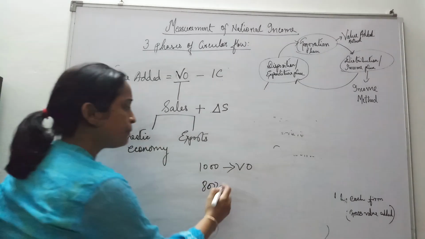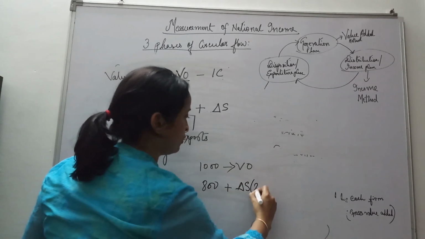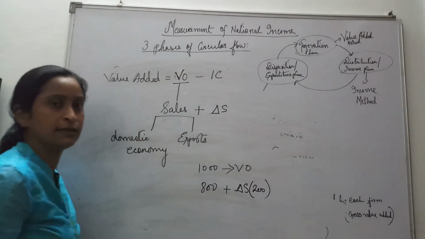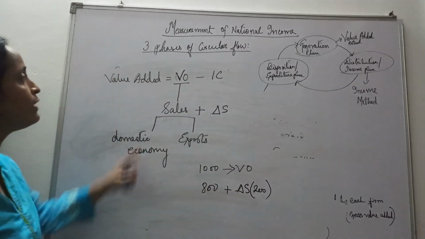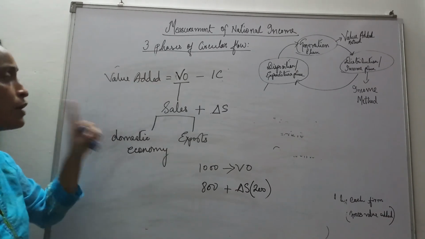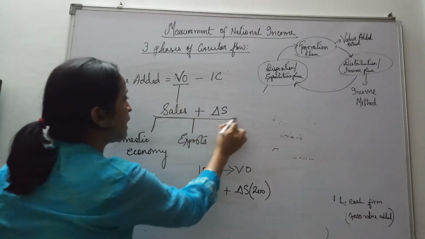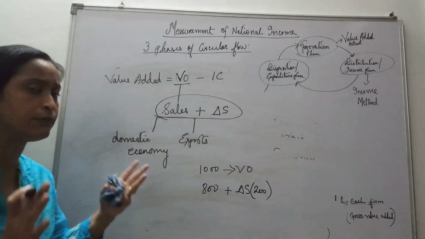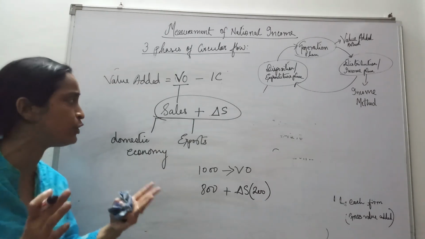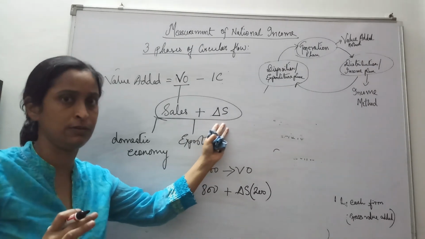Now, what will happen to the other 200? This will be added to our change in stock, inventories. Yes, addition has been made to our inventories. So what is value of output? Value of output means sales plus change in stock. What do we do with our total value of output, goods and services produced? We sell it or we make addition to the stock.